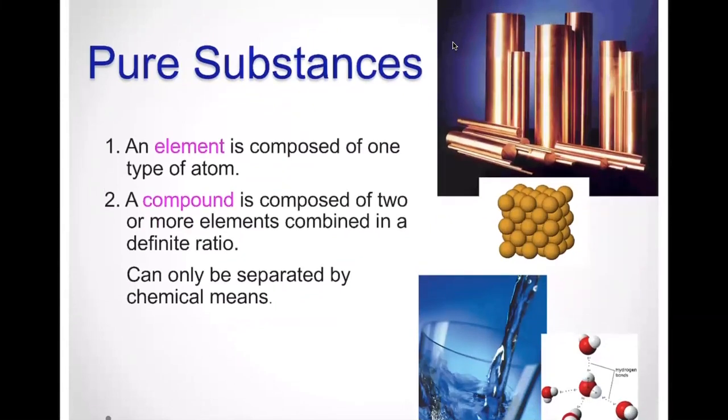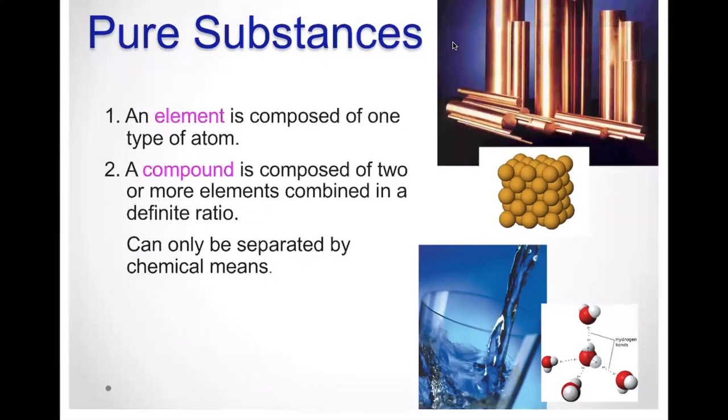Okay, pure substances can either be an element or a compound. Elements are composed of one type of atom. Over here you are looking at copper, and it is only composed of copper atoms. If you zoom in onto the structure, all you would find is copper atoms. And that can't be broken down any further, otherwise you would start separating it into the subatomic particles.